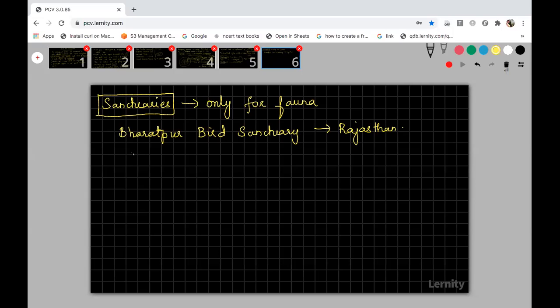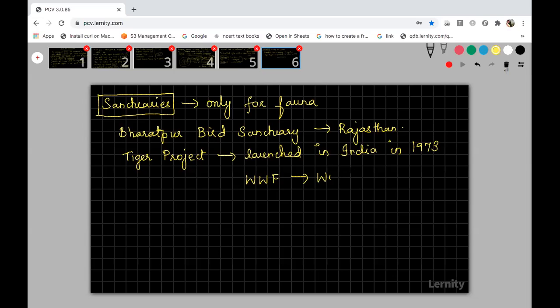Project Tiger, I told you, will come under sanctuaries also. It was launched in India in the year 1973 with the assistance of an organization called WWF, that is World Wildlife Fund.